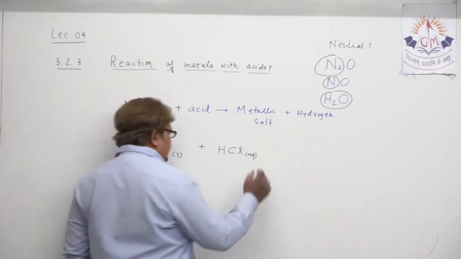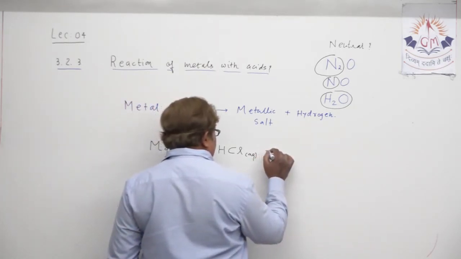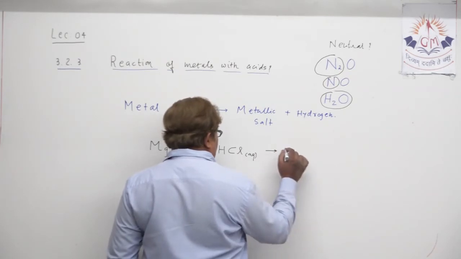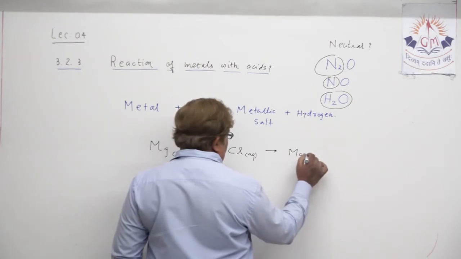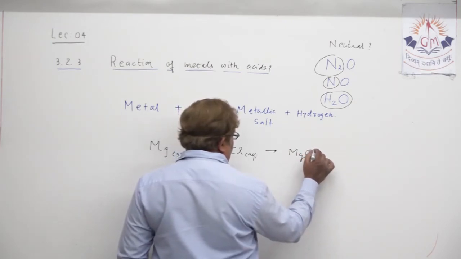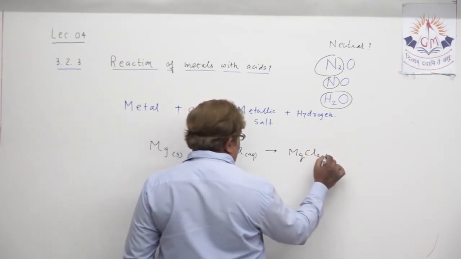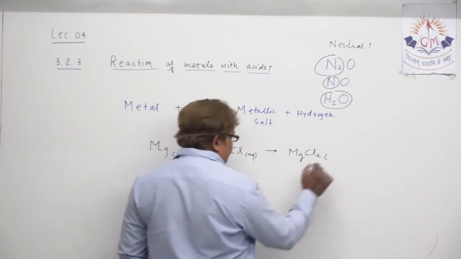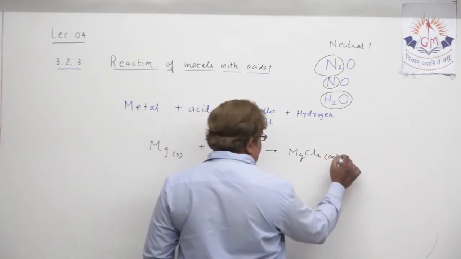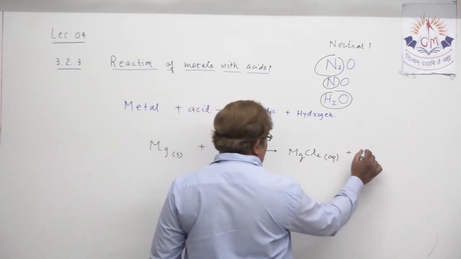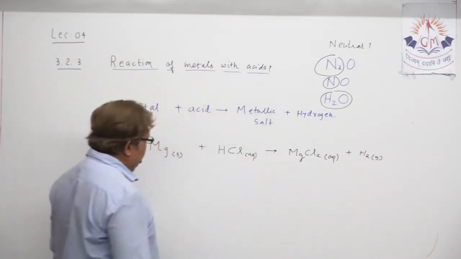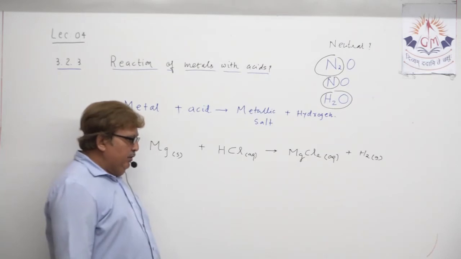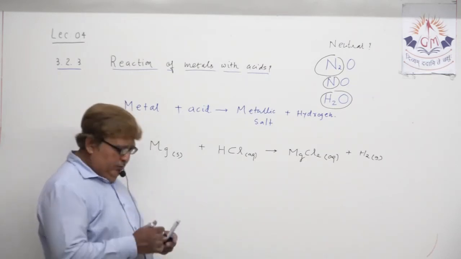When they react with each other, can you mention the product? One is a particular metallic salt, that is magnesium chloride, and at the same time it releases hydrogen gas. So the chemical equation is written in support.